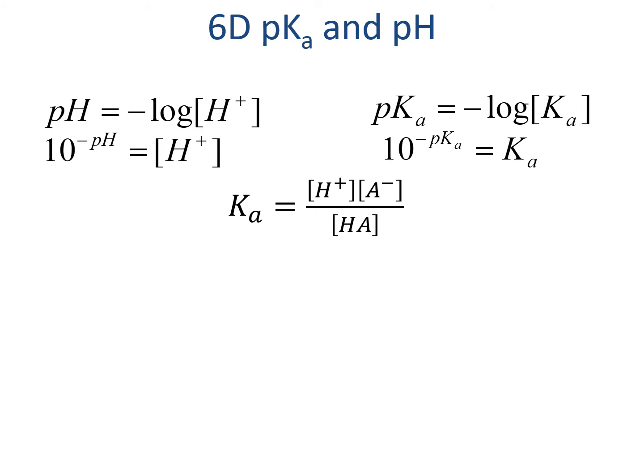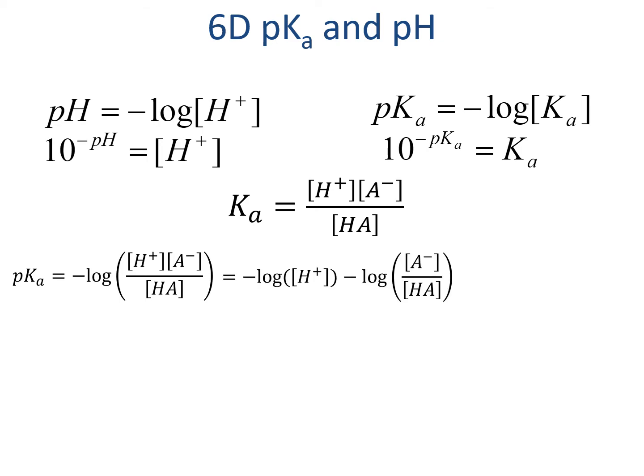One way to quickly look at that relationship is by taking the negative log of the whole Ka equation, the one that's shown kind of in the center. If we take the negative log of the whole equation, this relates pKa to the negative log of the H plus times the A minus concentration over the HA concentration, as shown.